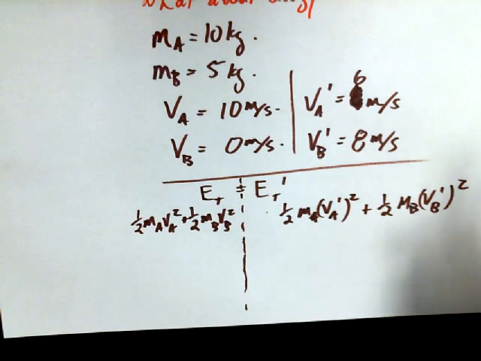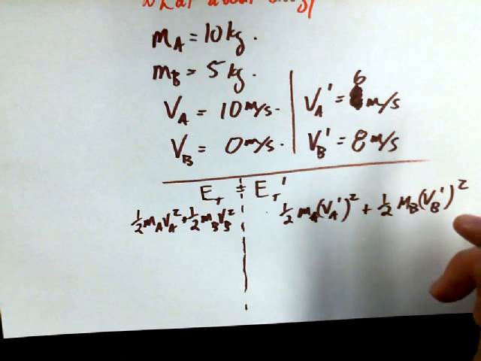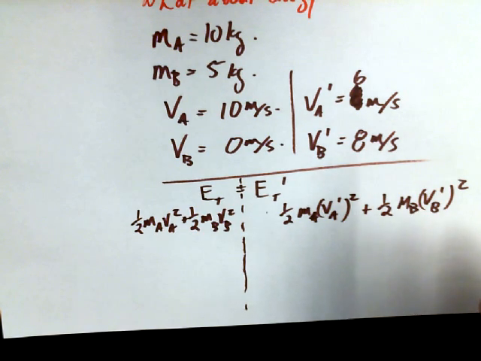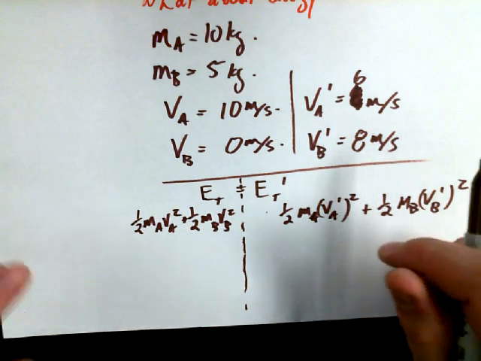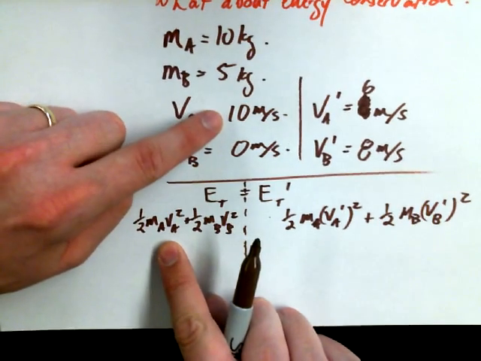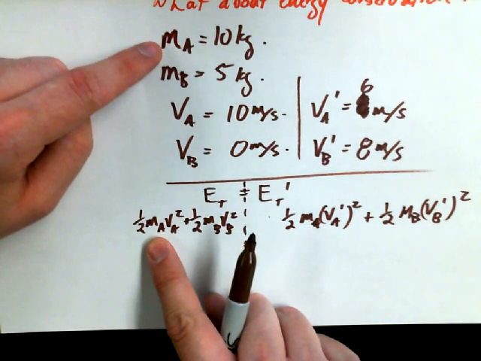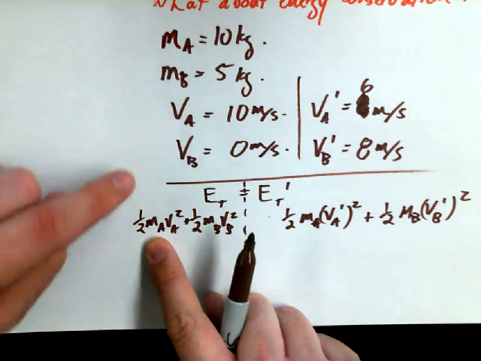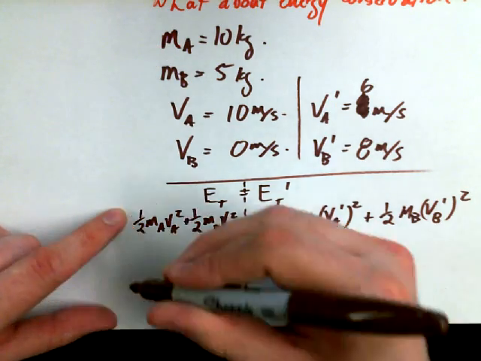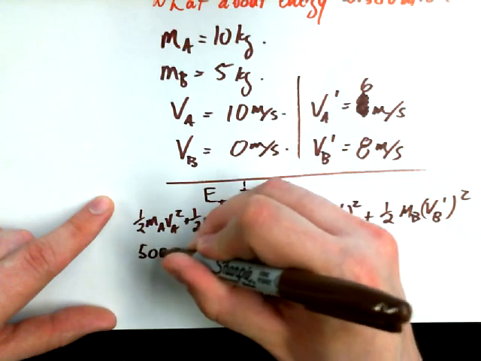And if you plug in your values, well, you tell me, what do you get for the before scenario? Well, we could do this in our heads, actually. VA is 10. 10 times 10 is 100. MA is 10. 100 times 10 is 1,000. Times a half is 500. So I can say that this is 500 joules.